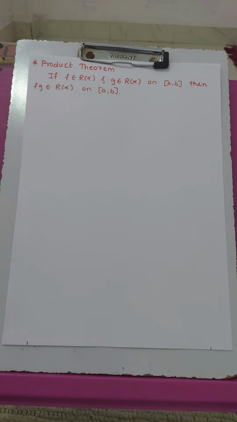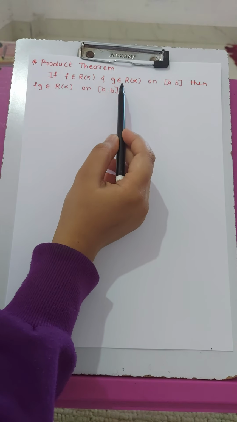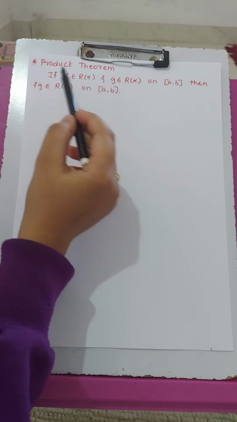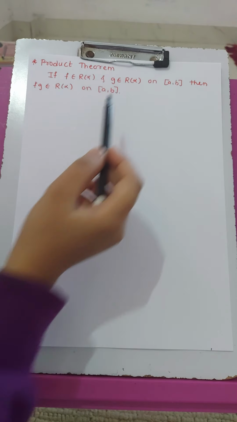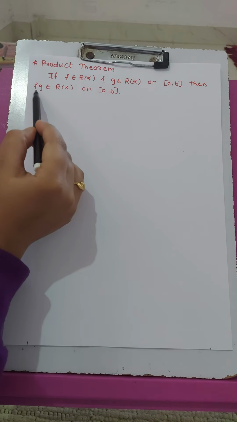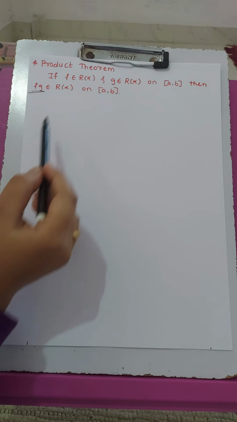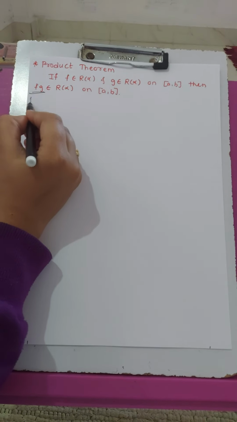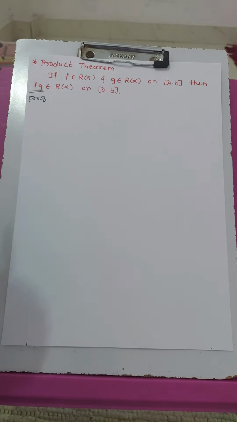Next theorem is the product theorem. Here two functions, namely f and g, are integrable, that is f belongs to R of alpha and g belongs to R of alpha, and we have to prove that its product fg also belongs to R of alpha. So proof, and we will prove this theorem with the help of the previous theorem, that is the composition theorem.